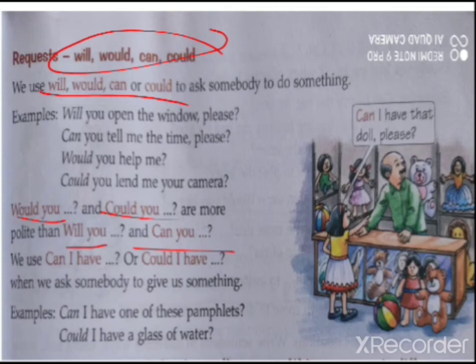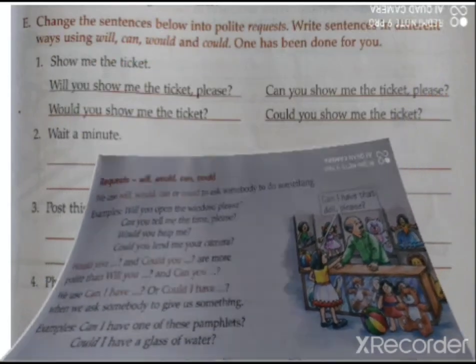Clear? We use can I have or could I have when we ask somebody to give us something. Now if you are asking somebody to do some action for you, you can use would you and could you. Okay, but then you can use can I or could I when you are asking somebody to give you something. At that time you can use can I or could I. Okay, I hope the difference is clear.